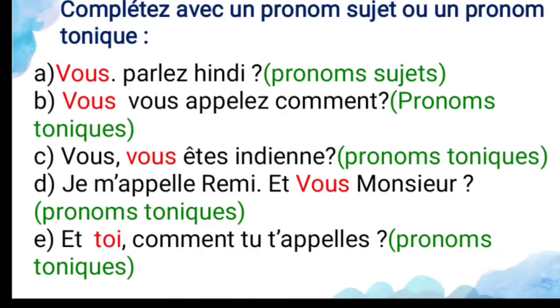And next, D1: Je m'appelle Rémy, et dash, monsieur. So, et vous, monsieur? And you? So without a verb you can use the tonic pronoun. So, et toi, comment tu t'appelles? The tonic pronoun only. Here also there is no verb, so you can use the tonic pronoun only.